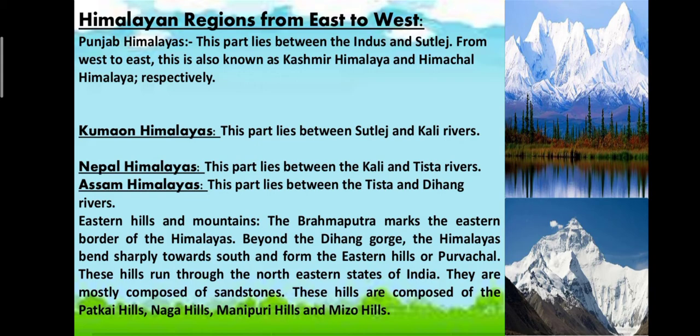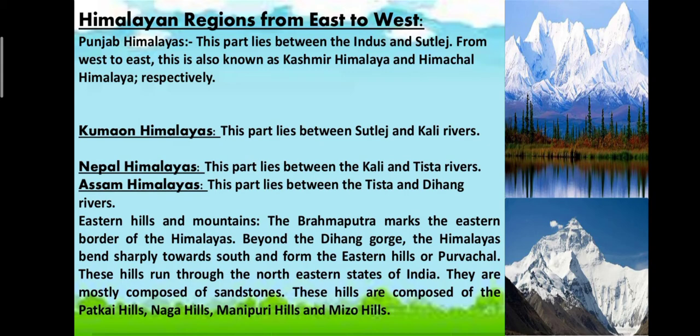Now Nepal Himalaya. This part lies between the Kali River and the Tista River. Nepal Himalaya is situated in between these two rivers. Assam Himalayas. This part lies between the Tista and the Dihang rivers. Now, the eastern hills and mountains. The Brahmaputra marks the eastern border of the Himalaya, and beyond the Dihang Gorge, the Himalayas bend sharply towards the south and form the eastern hills or the Purvanchal.